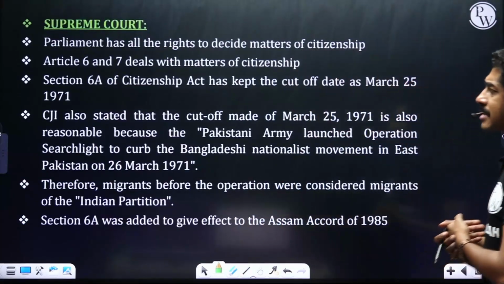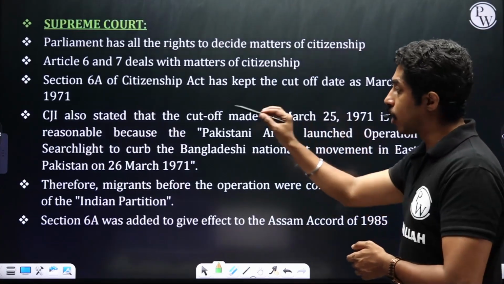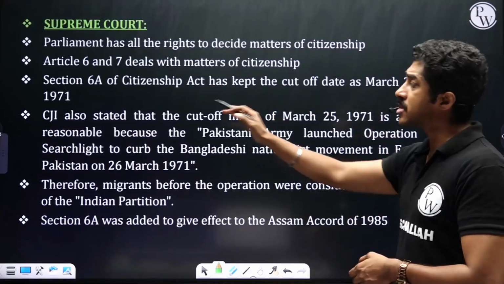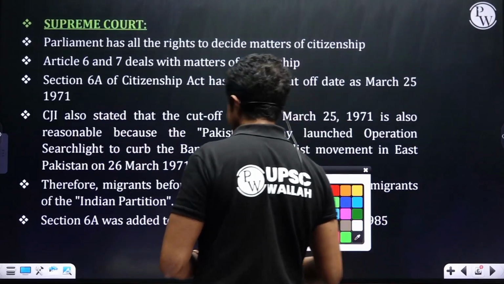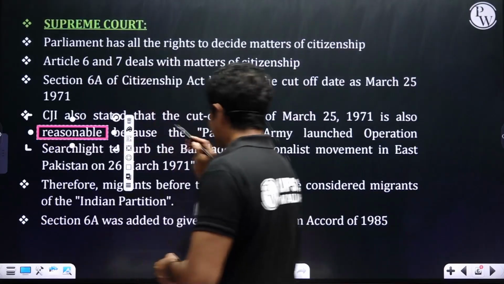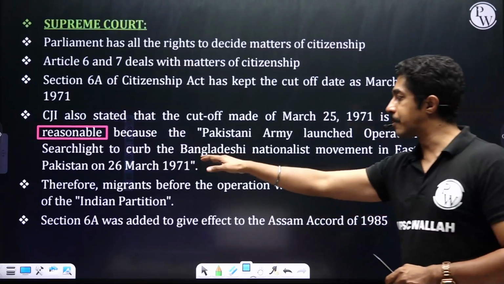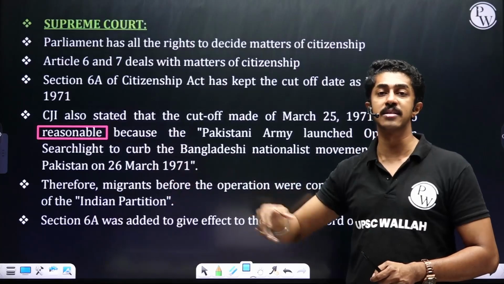Going forward, Section 6A of the Citizenship Act has kept the cutoff date as March 25, 1971. The CJI also stated that the cutoff of March 25, 1971 is reasonable, because the Pakistani army launched Operation Searchlight to curb the Bangladeshi nationalist movement in East Pakistan on 26 March 1971.